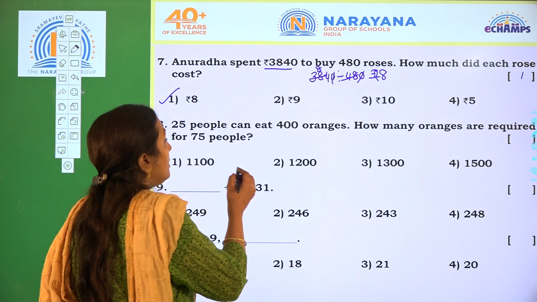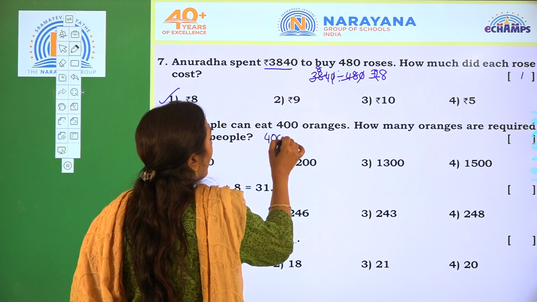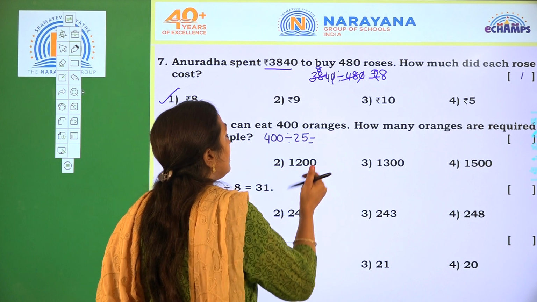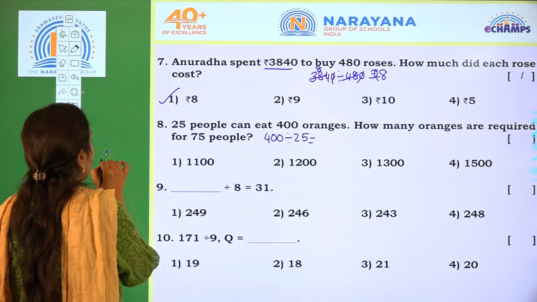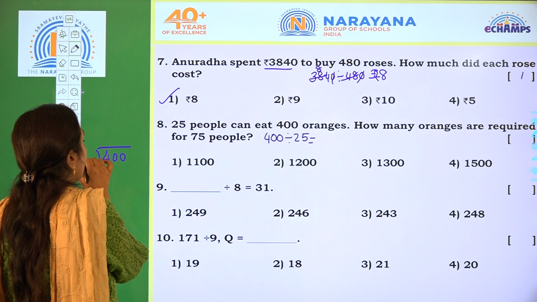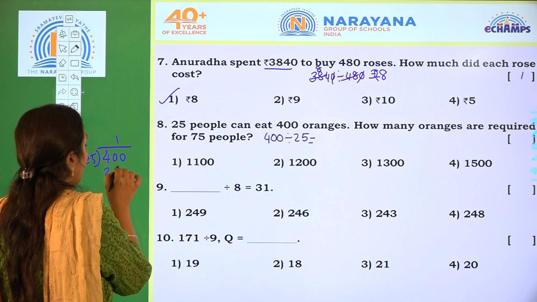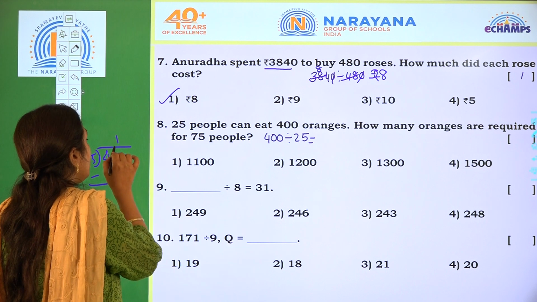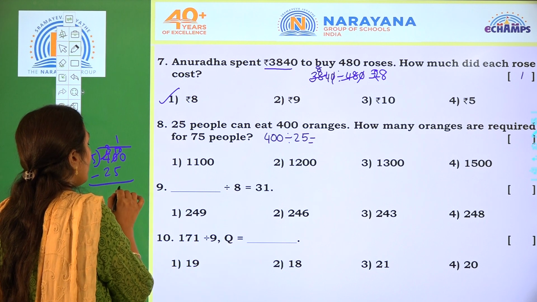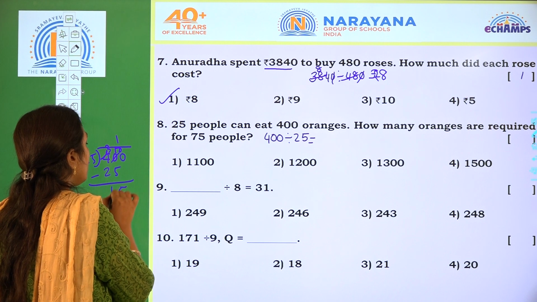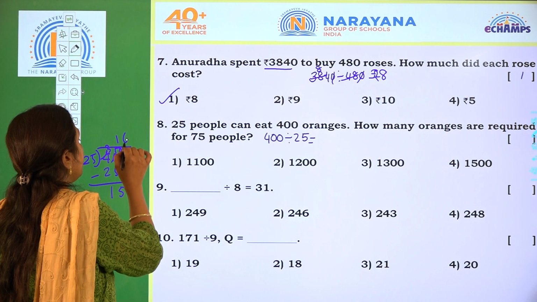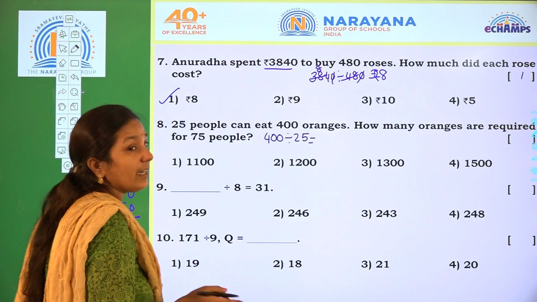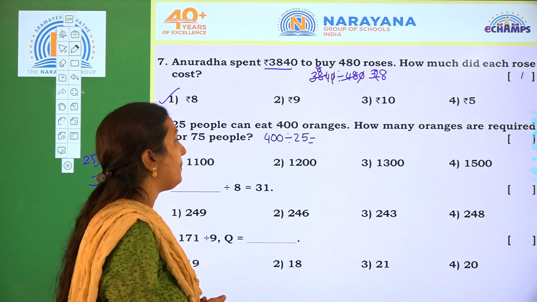So that means 400 divided by 25. One time 25. Now subtract: 0 minus 5 we cannot, so we regroup. This will be 10 and this is 3. 10 minus 5 is 5, 3 minus 2 is 1. Now take down 0. 6 25s are 150. So one person can eat 16 oranges.